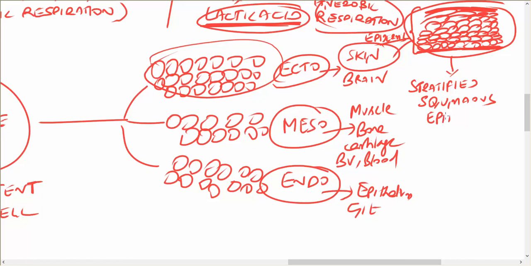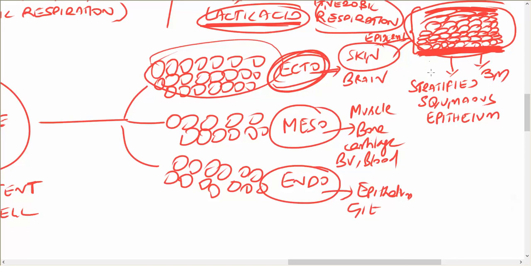This epithelium comes from the ectoderm. All the layers, the basal layer, that is the base cells, sit on the membrane called the basement membrane.